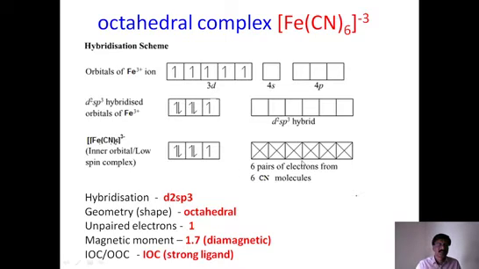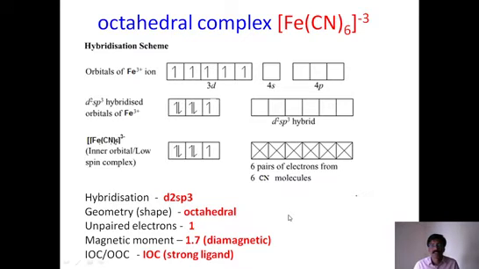Similarly, in the previous case. Now look at the properties. What is the hybridization? Same, d2sp3. What is the shape of the complex? Octahedral, same octahedral. Now, what is the number of unpaired electrons? Look at this. Two are pairs, one is an unpaired electron. So the number of unpaired electrons is 1, the n value is 1.